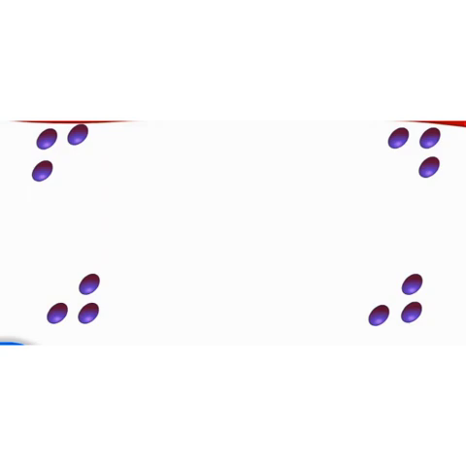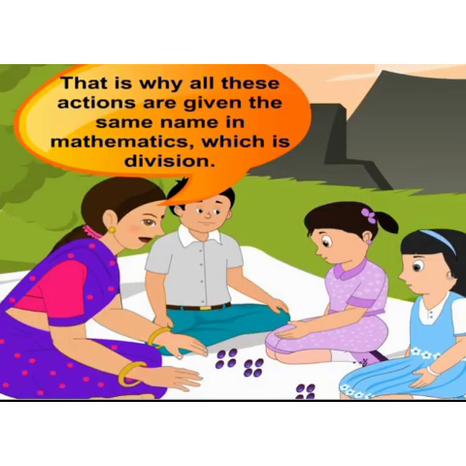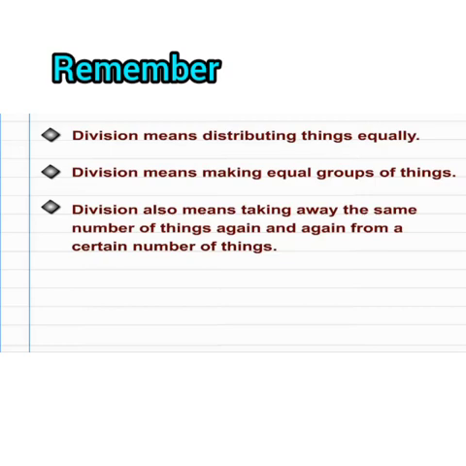Tony said, yes, Tai. Tai explained again, that is why all these actions are given the same name in mathematics, which is division. Point to be learned. Division means distributing things equally. Division means making equal groups of things. And division also means taking away the same number of things again and again from a certain number of things.